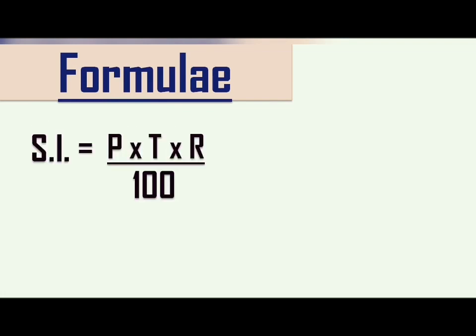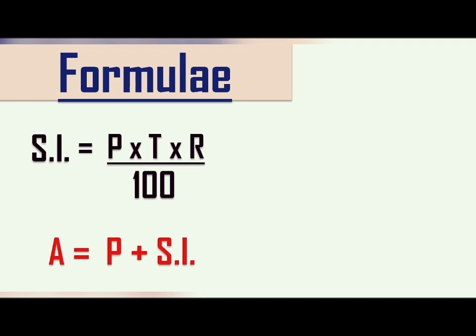Now let's see how to calculate the simple interest using the formula. Simple interest is usually calculated by the formula SI equals P into T into R, the whole upon 100. The second formula that we need to understand is the final amount. Amount equals principal plus simple interest.